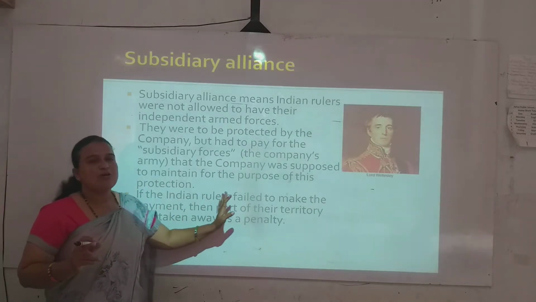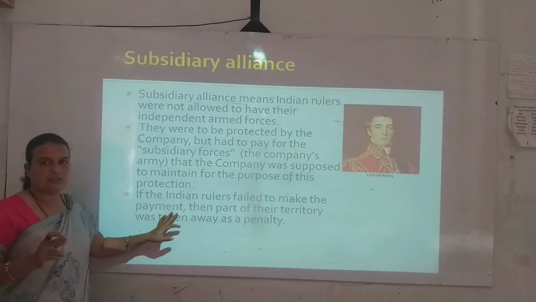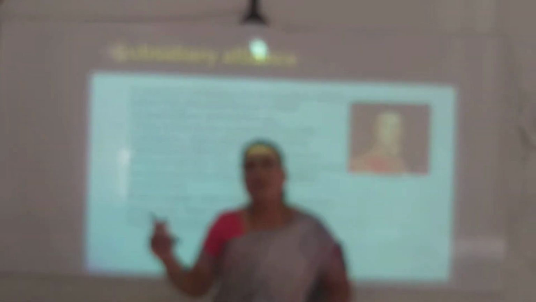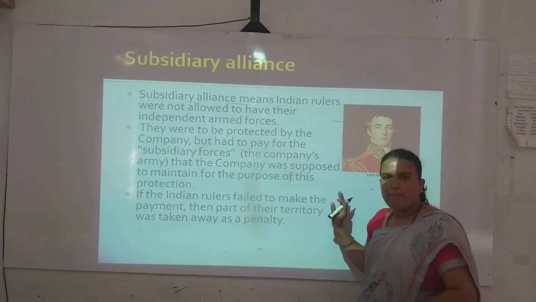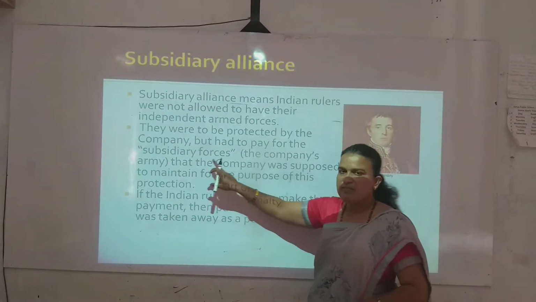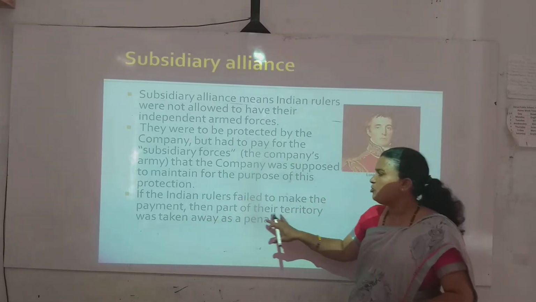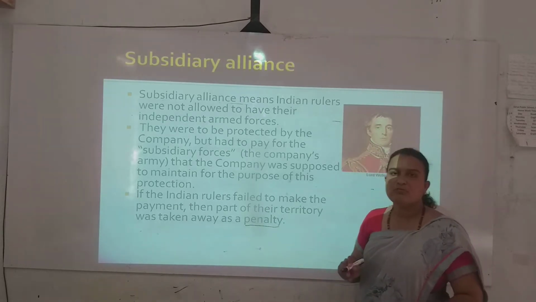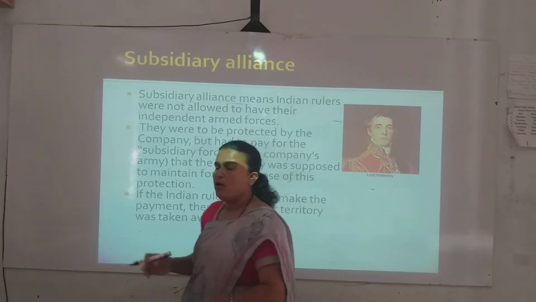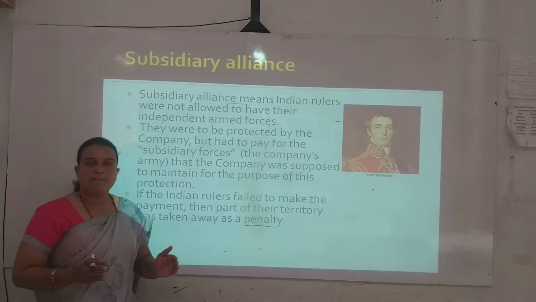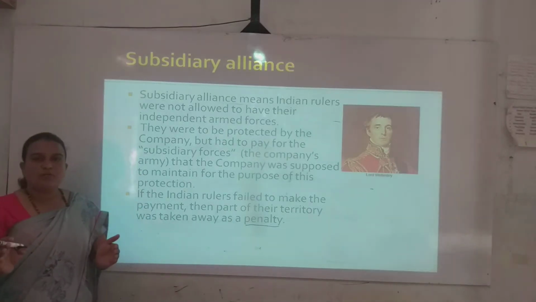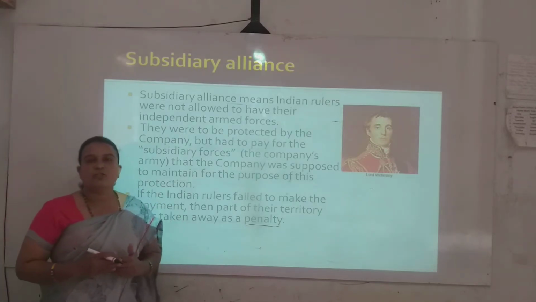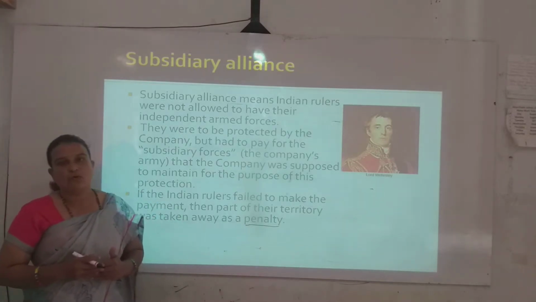If the Indian rulers failed to make the payment for the company's army, then part of their territory was taken away as a penalty. Because they were unable to pay, the company took steps to bring that ruler's territory under its control.